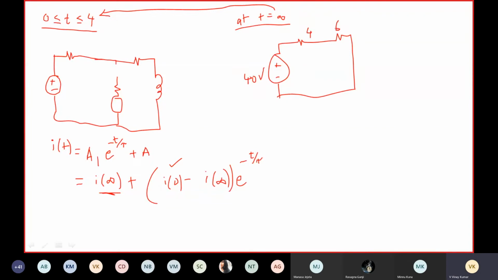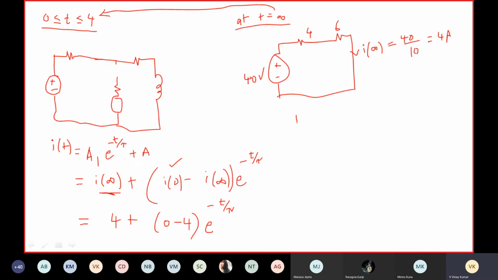4, 6 ohms. The current flowing through this is I of infinity, which is equal to 40 by 10, which is equal to 4 amps. So I of infinity is 4 amps, and I of t is equal to 4 plus 0 minus 4 e power minus t by tau.